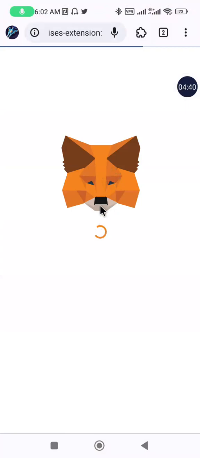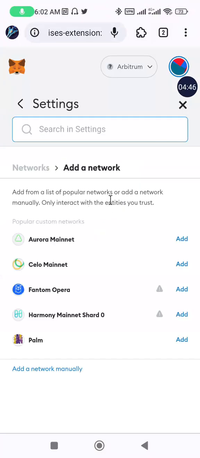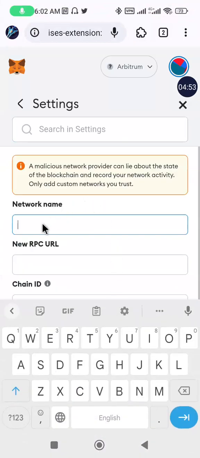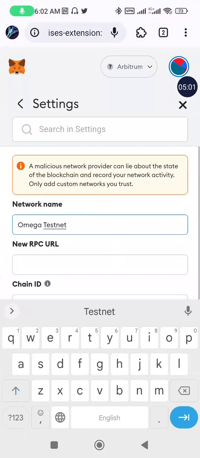Once it displays, I just pray the network is on our side this morning to be very fast, so that we minimize the time we have. So you click on add network manually. I will insert the name of the network here. I'll just paste the name I've copied, Omega Testnet.